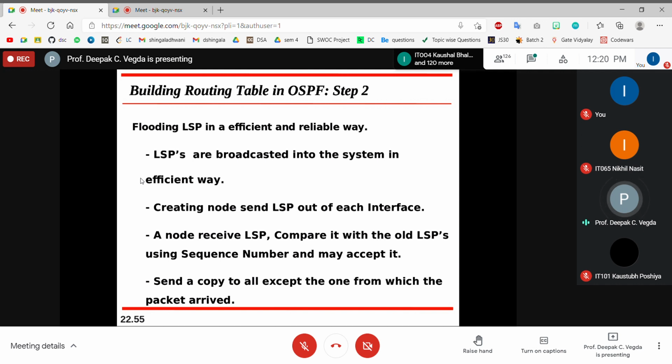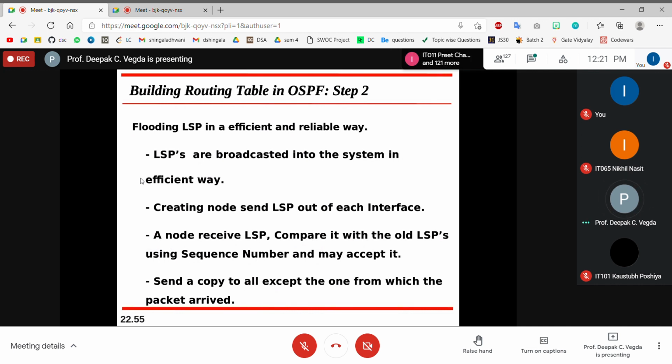Suppose you just recall the topology I was discussing yesterday. The middle router is connected to the left hand side router, the right hand side router, and below with a switch. So when you flood LSP, you will flood it on every link. Left hand side fast Ethernet, right hand side serial cable, and down there is a fast Ethernet cable. So you flood it or broadcast it into the system in an efficient way. You forward it on every interface.